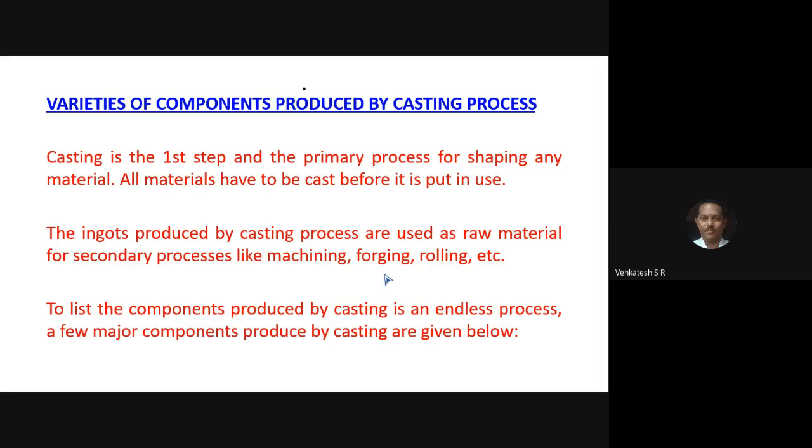Underline the complete sentence. Write down one by one. Number one, components required for machine tools. Next line, write down example: lathe, milling machine, grinding machine, slotting machine, etc.